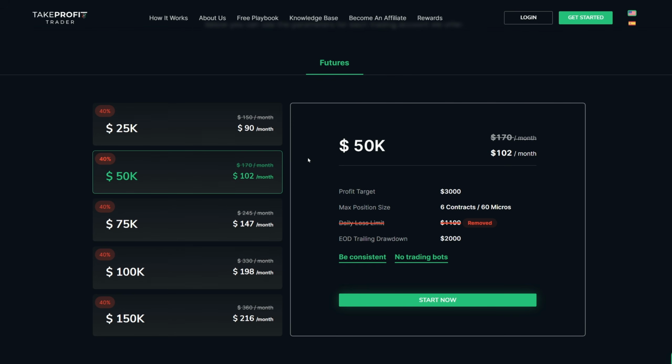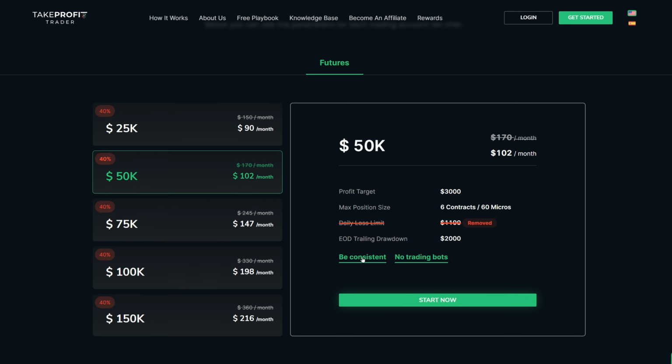So now let's go ahead and see if we can find the micro scalping rule that so many people have asked me about. For instance, if we look at the 50K evaluation account with Take Profit Trader, we can see right here, it says profit target, we must make $3,000. Max position size, 6 contracts or 60 micros. No longer is there a daily loss limit. Then we have an end of the day trailing drawdown of $2,000.